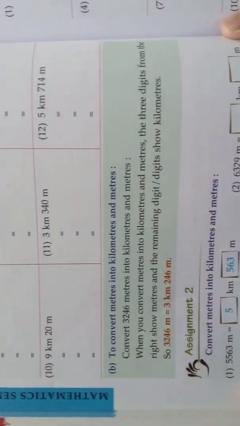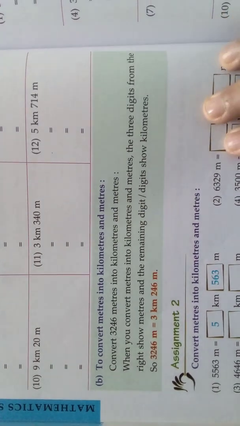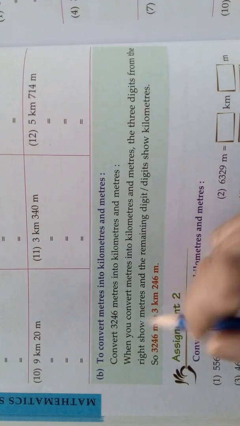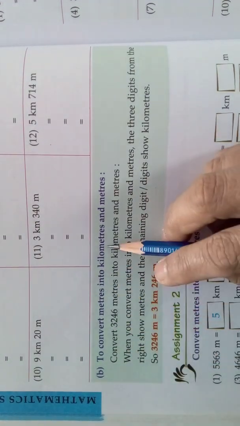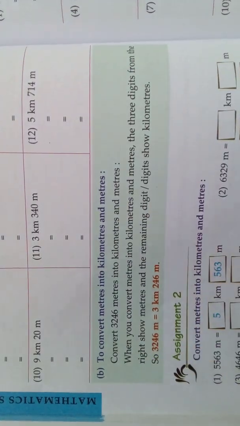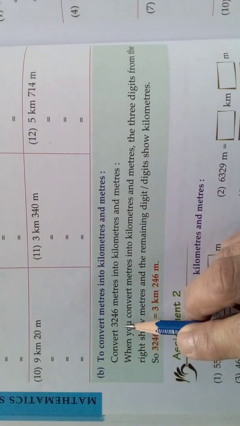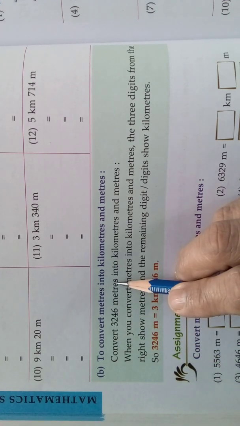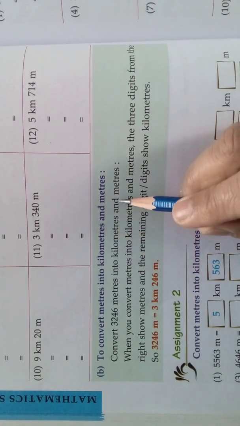Come, we will see the next topic. Now, we know how to convert kilometers into meters. Now, we will see how to convert meters into kilometers. To convert meters into kilometers and meters, how to convert? Come, we will see one example. Convert 3246 meters into kilometers and meters.